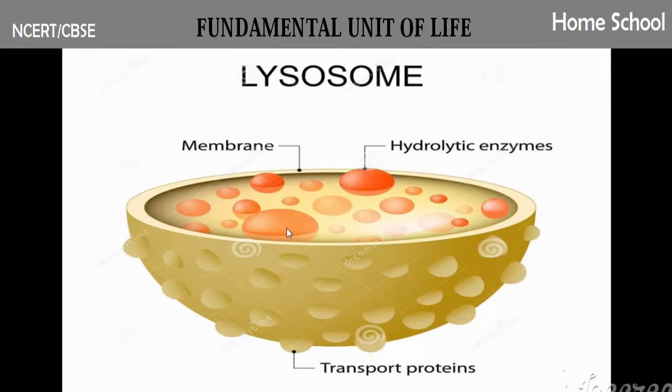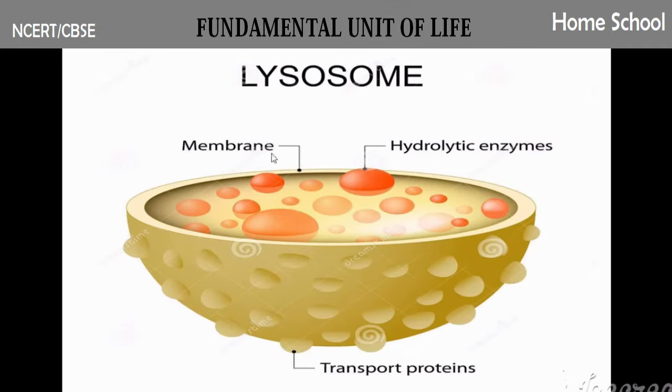The lysosome will burst. Once it bursts, this enzyme is released in a large amount. So what will this enzyme do? It will kill the entire cell only. It is going to break all the cell organelles into pieces, and finally it is breaking the entire cell into small pieces, and it will just digest it.